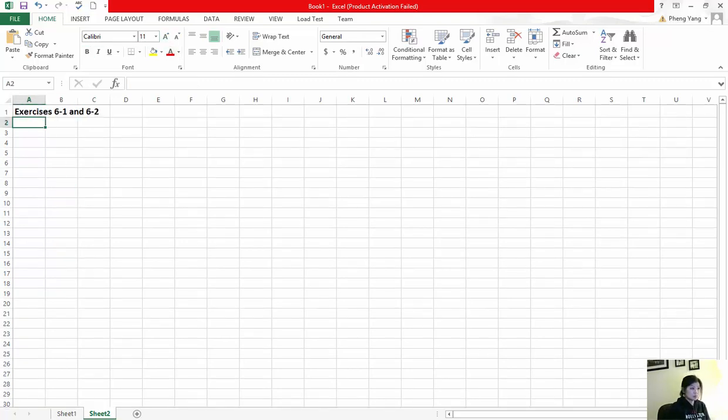All right, these exercises are on pages 348 and 349. And let's start with exercise 6-1 first. Okay, so in exercise 6-1, they gave us invested amounts.